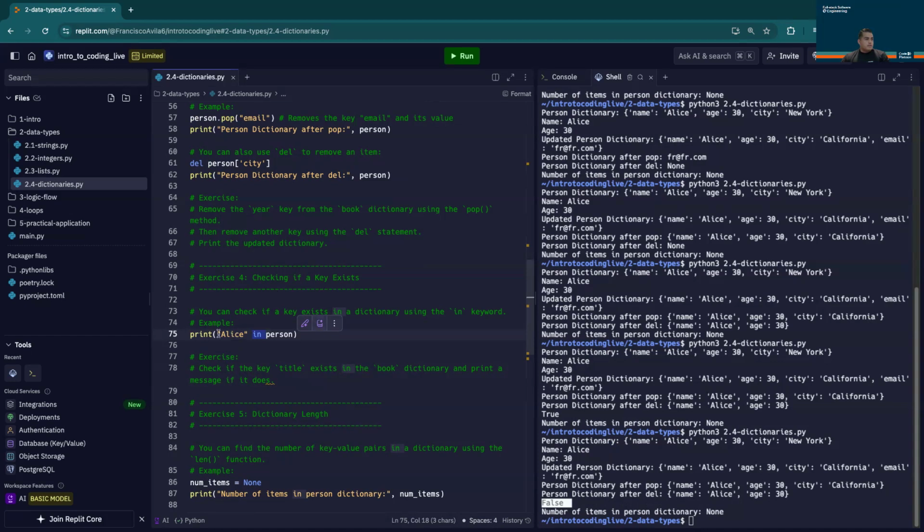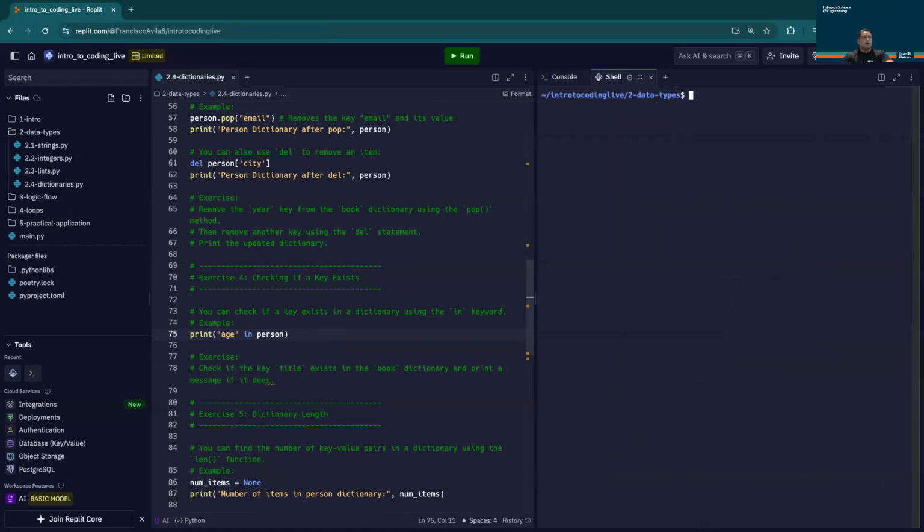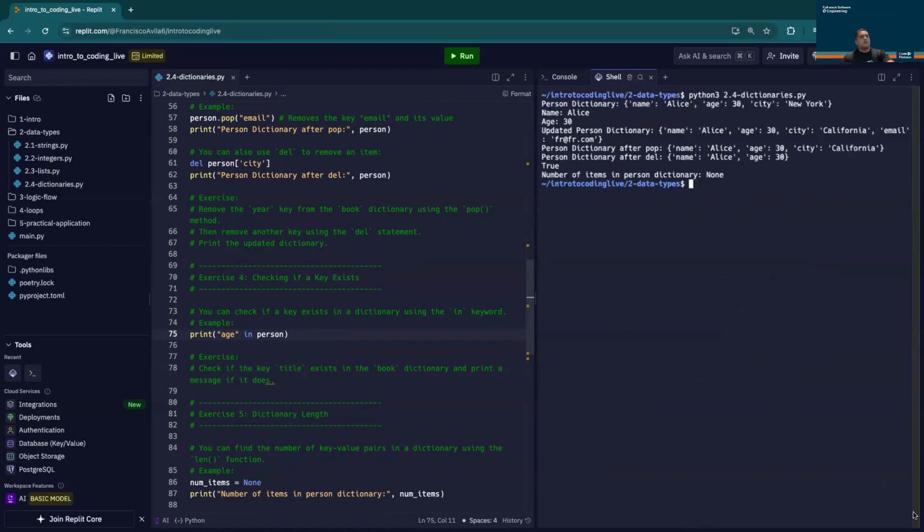So when I say in, it says, I have to interpret the person dictionary as a list, so I'm only going to grab the keys. We would see name and age appear in this case, not the values. Again, if I execute it with age, I'm going to go ahead and clear my terminal first. It's getting a little messy. Now I'm going to run my script. We can see that it says true.